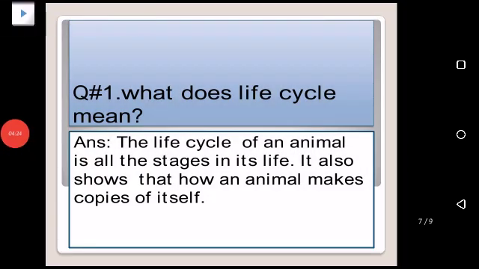Now for the question answers we have: what does life cycle mean? What is the meaning of a life cycle? The answer is, life cycle of an animal is all the stages in its life. Basically a life cycle tells about all the stages of an animal's life. It also shows how an animal makes copies of itself, कि वो अपनी कॉपीज़ अपने जैसे ही दूसरे एनिमल्स कैसे बनाते हैं. लाइफ साइकिल हमें ये बताता है. And it also tells us about all the stages of an animal's life. So it was about your question number 1.